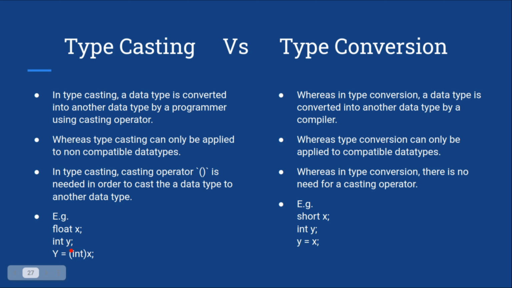So that is typecasting, when we are forcefully converting something to some data type. And if we talk about type conversion, you guys know short is a type of integer family, right? This is a data type, like short, int, long int. So we have a short x, then we have an int y. So x we can directly convert to y, and the compiler will handle this. So this is called type conversion, right? We will see this in an example.